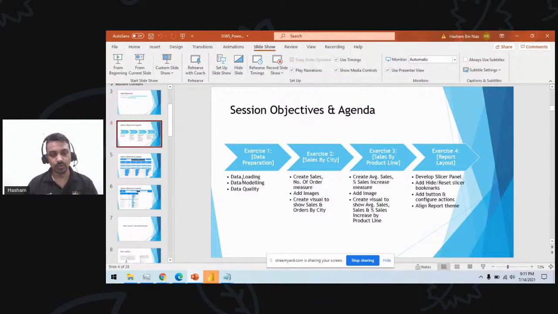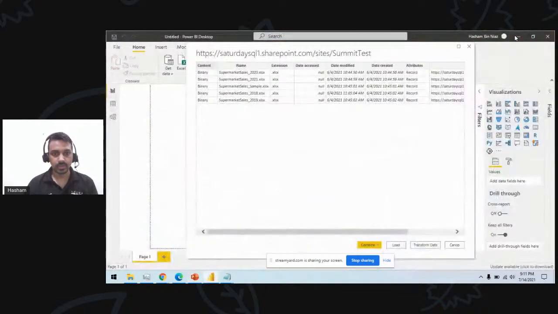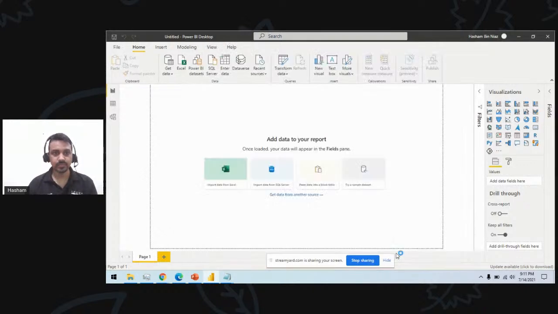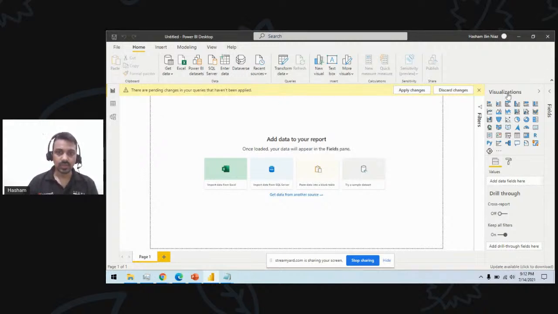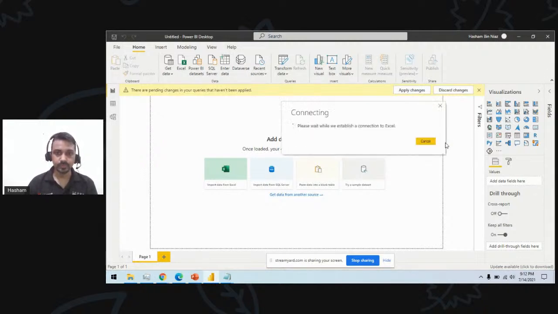So we'll do the data loading here. You see it is now showing me all the files here in the test site. So I can click on one of the files. So I will say, okay, combine and transform data. This one. So I have loaded all these files here. So this is my test site. This will give me a new Power Query window.